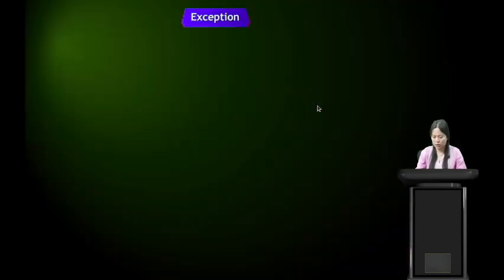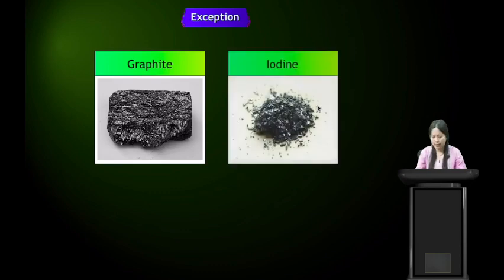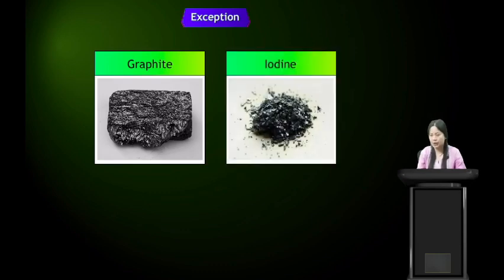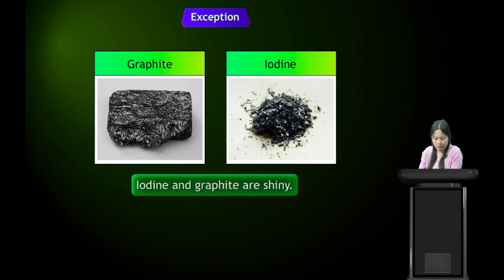There are exceptions for some non-metals. Graphite and iodine are non-metals which are lustrous. These are the only non-metals which have a shining surface. So iodine and graphite are shiny, they are lustrous.